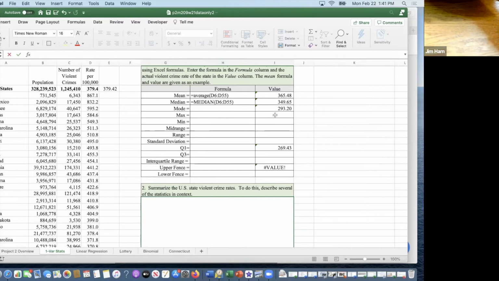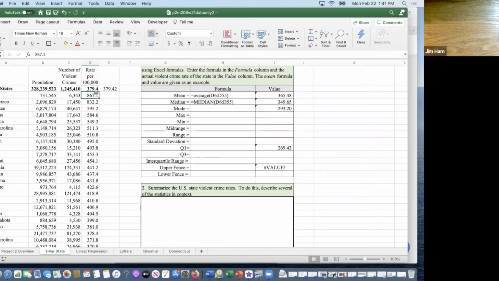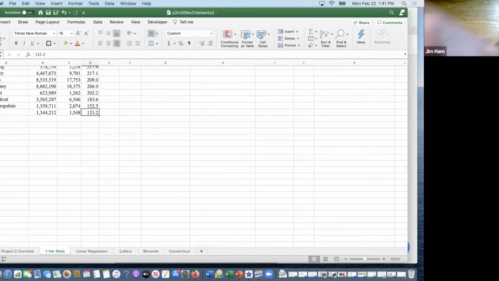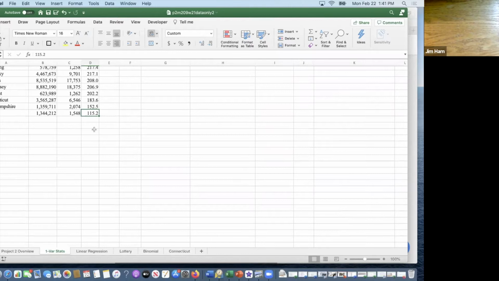The largest crime rate in the United States is Alaska, where it has 867 crimes per 100,000 in the population. The smallest crime rate is Maine. Maine only has 115.2 violent crimes per 100,000 in the population.